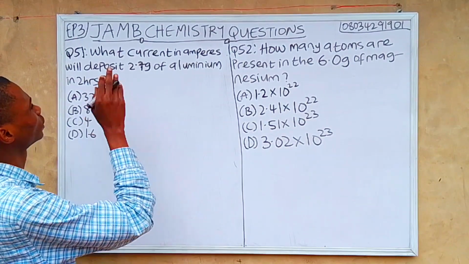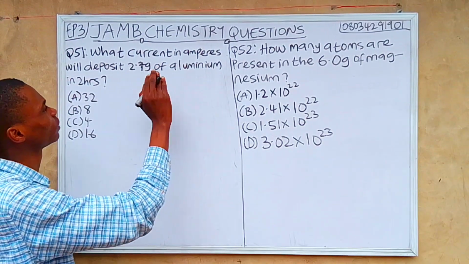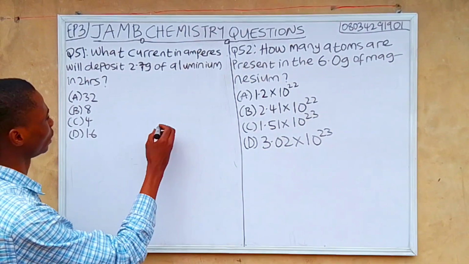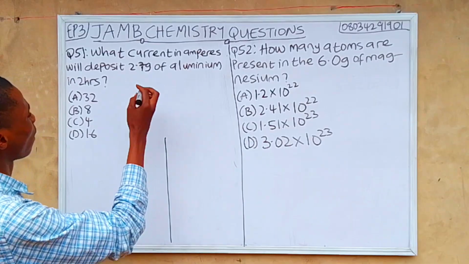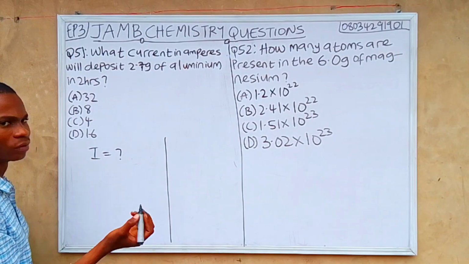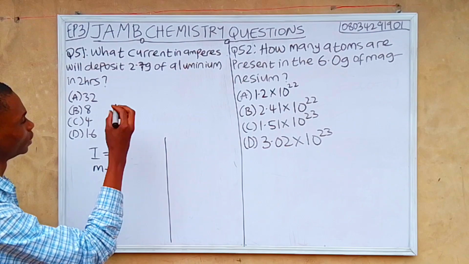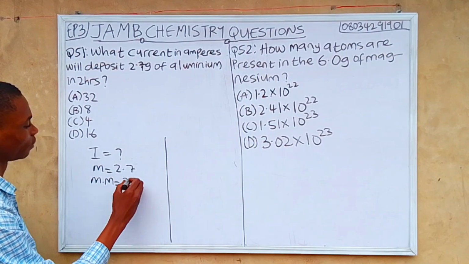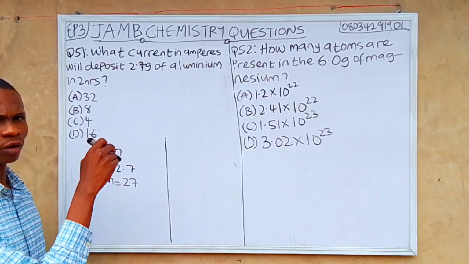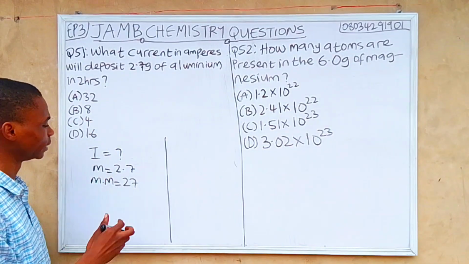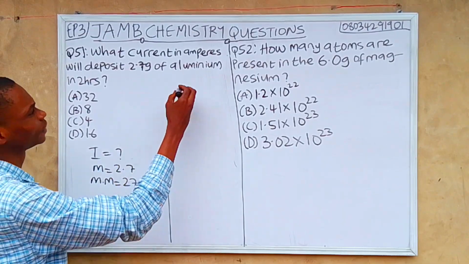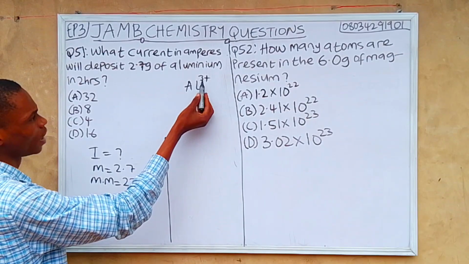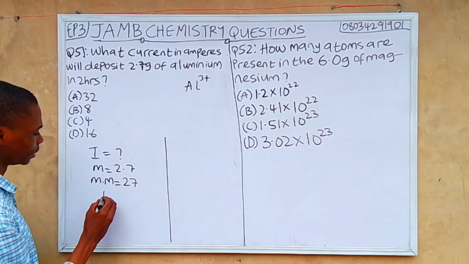Question 51. What current in amperes will deposit 2.7 grams of aluminium in 2 hours? So let's solve. We are looking for our current. Our current is unknown. Our mass is 2.7. Our molar mass is 27 because aluminium's atomic number is 13 and the molar mass is 27. Aluminium gains 3 electrons, so n will be 3.